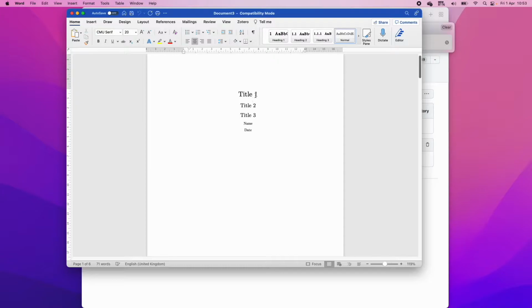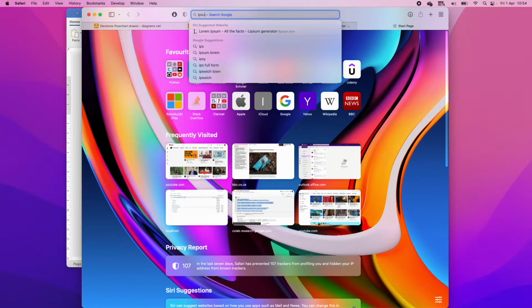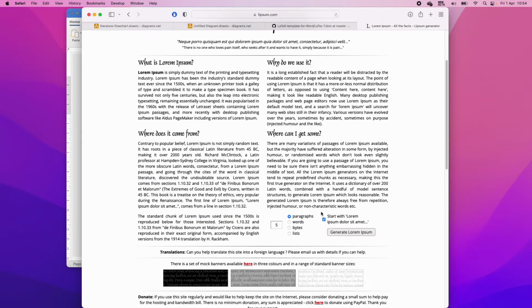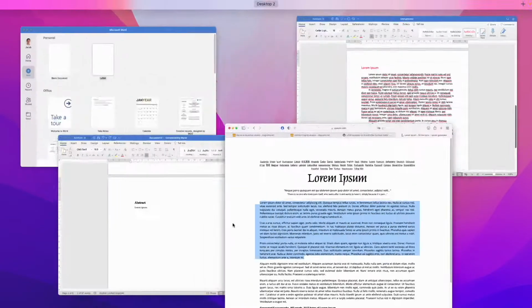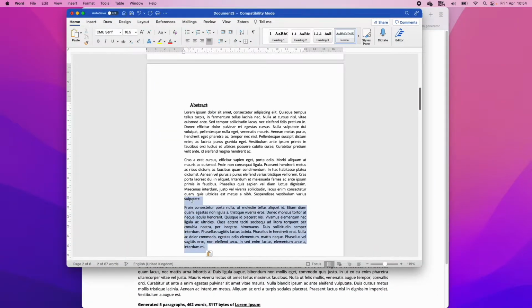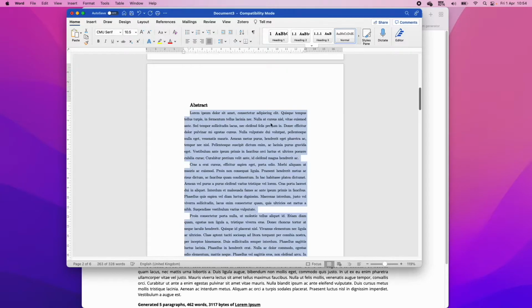So we've got a title, a name, and a date. Let's give this a title. We'll get rid of these. Some date. And then we've got some abstract, so let's add some placeholder text. And again, if we select the normal function, it's going to add this normal text.